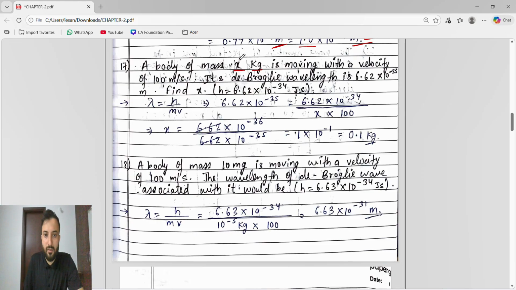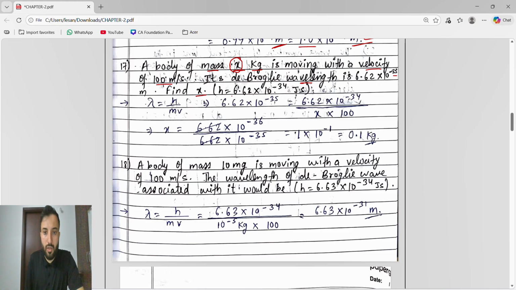A body of mass x kg is moving with a velocity. So they have given the mass and velocity. Its de Broglie wavelength is also given: 6.62 into 10 to the power of minus 35 meter. Find x. The h value you have to take as given. See, the h value here is different, and the h value here is different. So whatever h value is given, you have to take that value only.